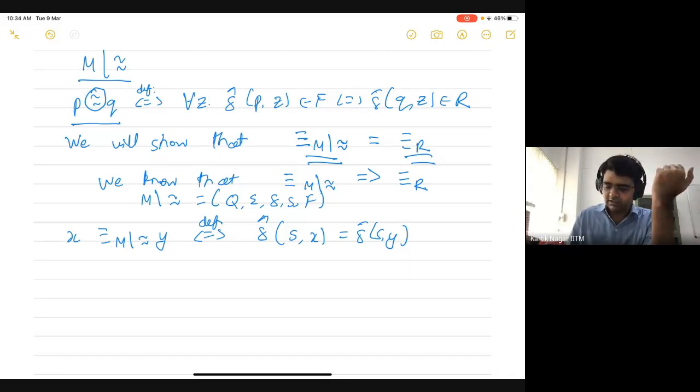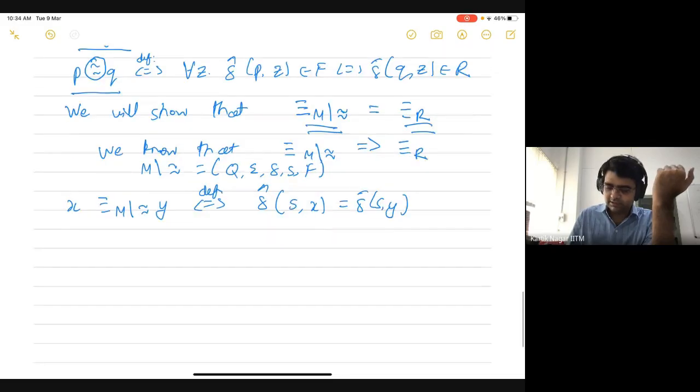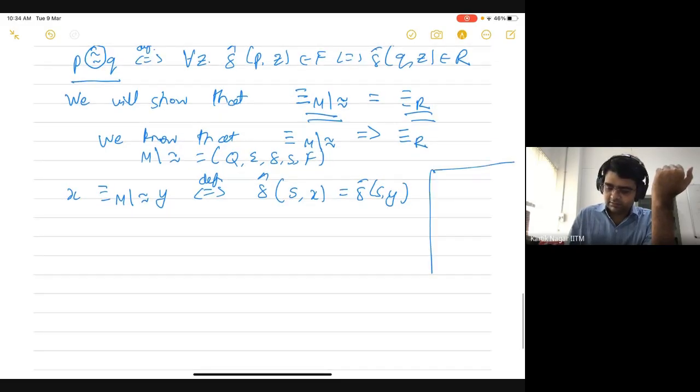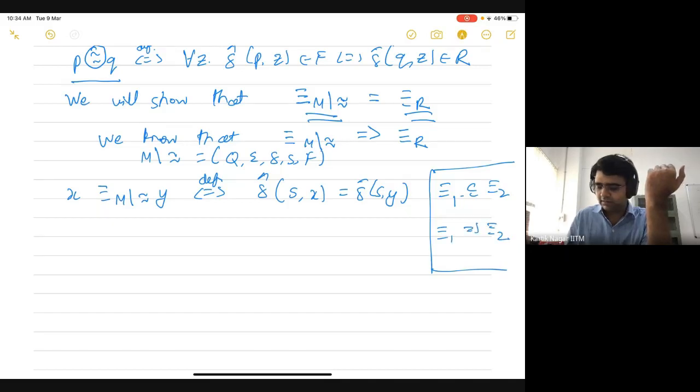Just as an aside, if relation 1 is a subset of relation 2, then that's the same as saying relation 1 implies relation 2, because whenever two elements are related by relation 1, they are also related by relation 2.